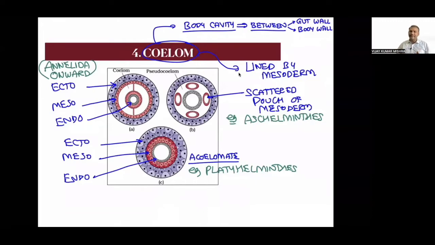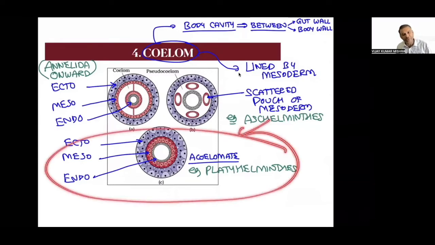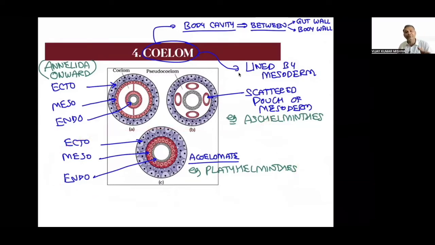Let us try to understand with the help of this particular diagram. The first type of coelom is called acoelom, where the coelom is actually not there. It is absolutely absent. So acoelom means Platyhelminthes.